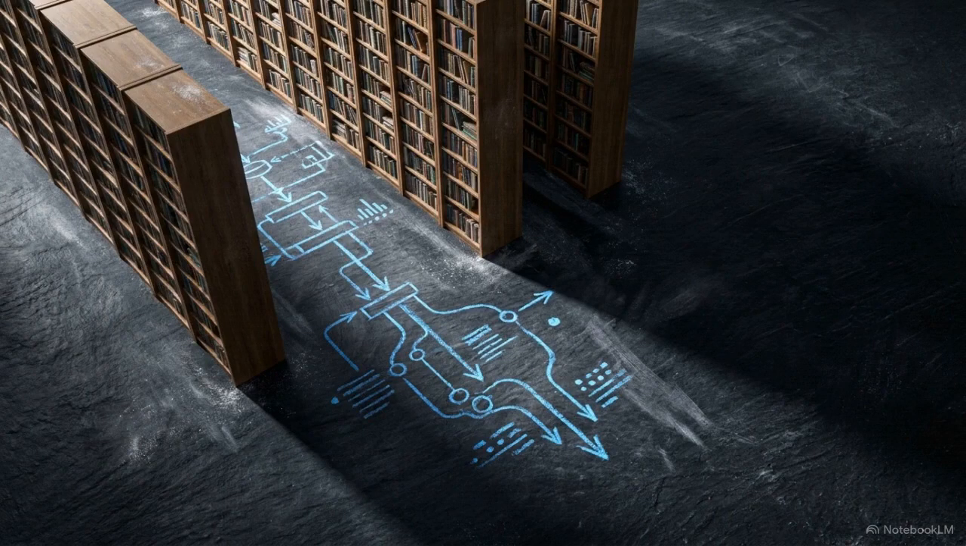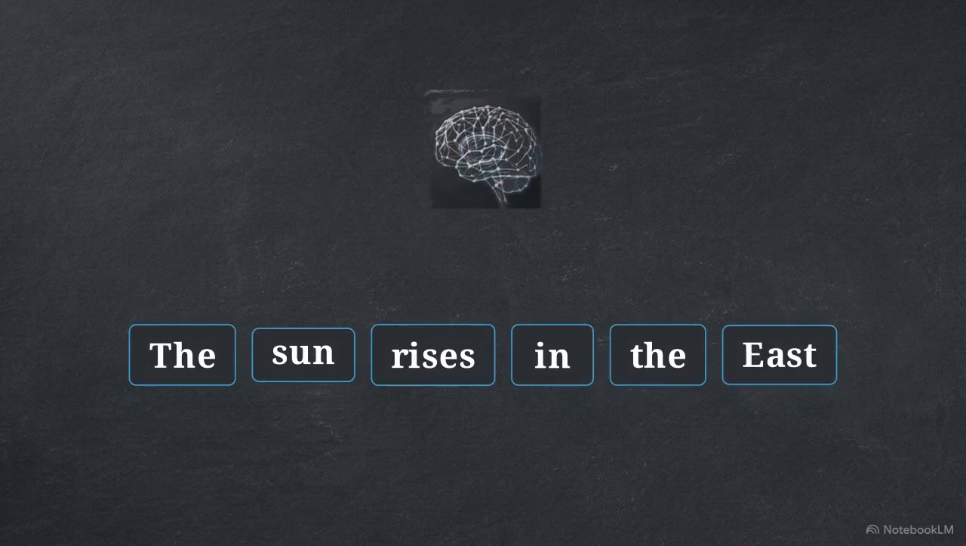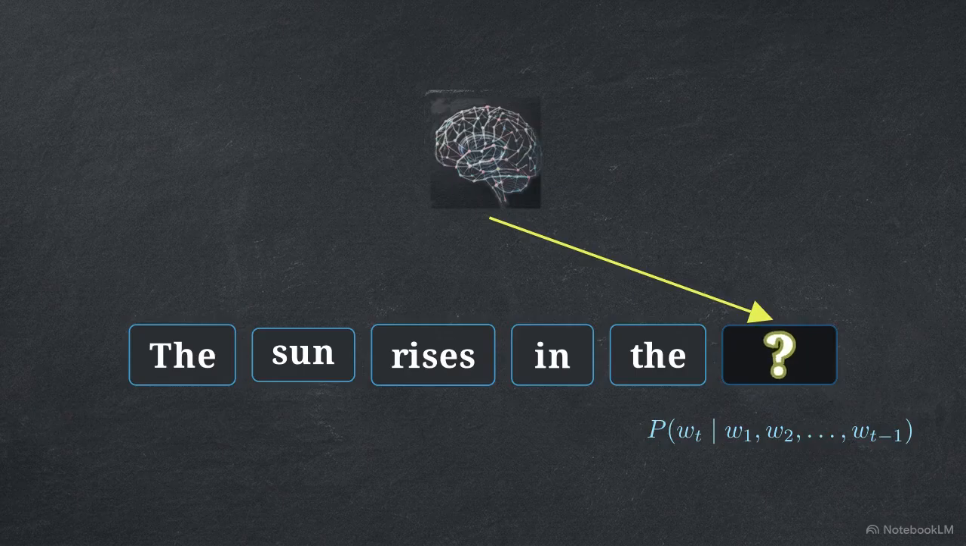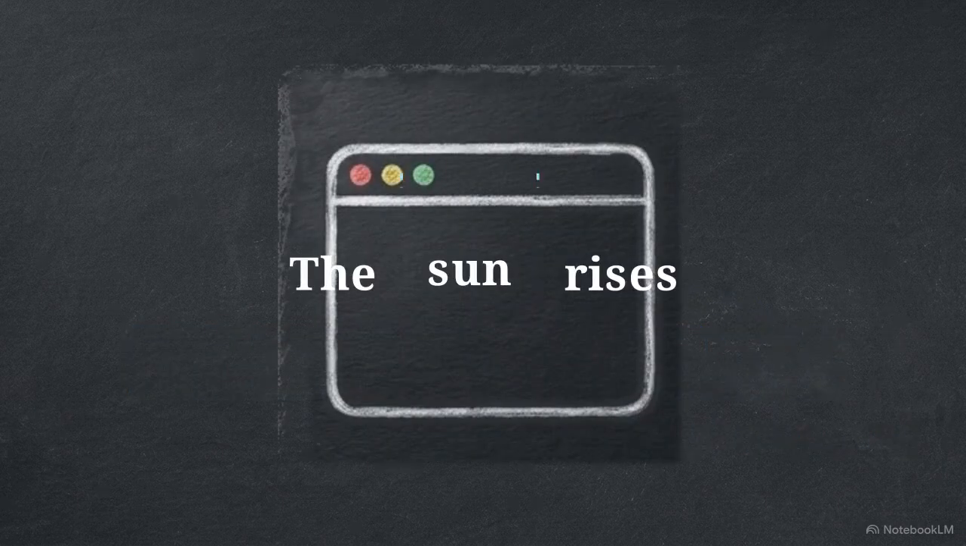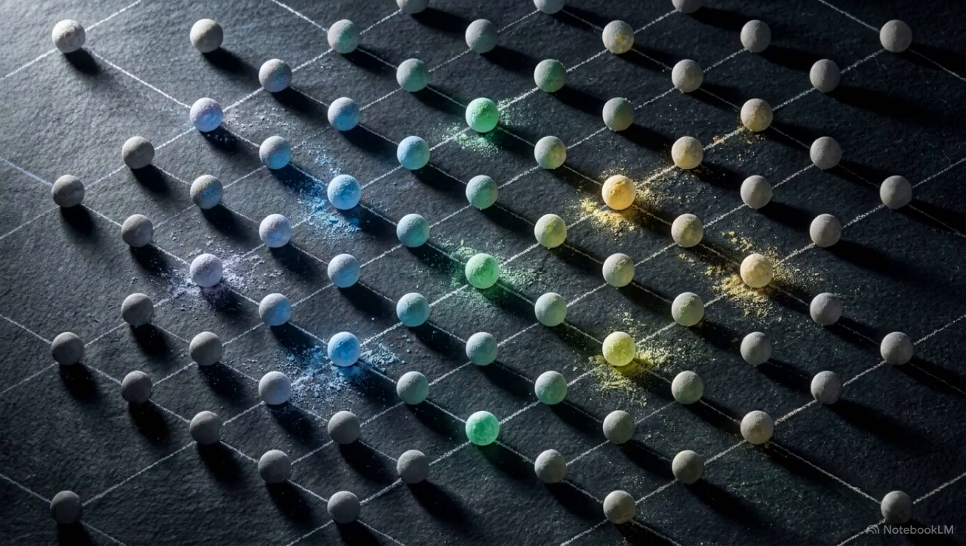The journey begins with self-supervised pre-training. The model scans billions of sentences and deliberately masks a single target word. For example, blanking out the word east in "the sun rises in the east," forcing its neural network to predict what goes in that blank. Before making that prediction, the raw text is sliced into numerical pieces called tokens and embedded into high-dimensional mathematical vectors to represent their contextual relationships.